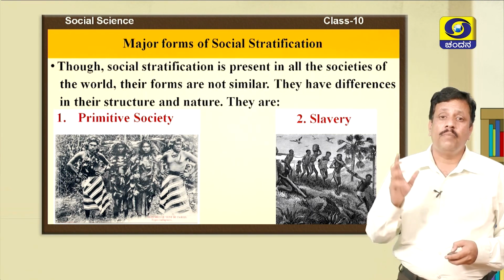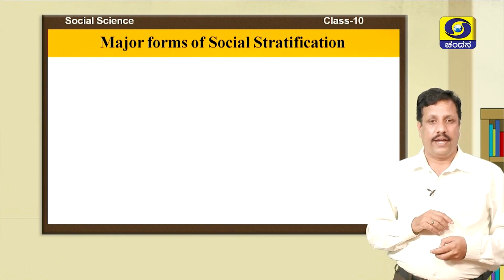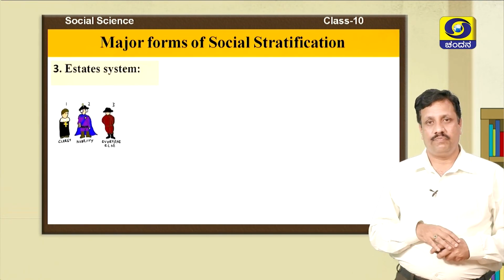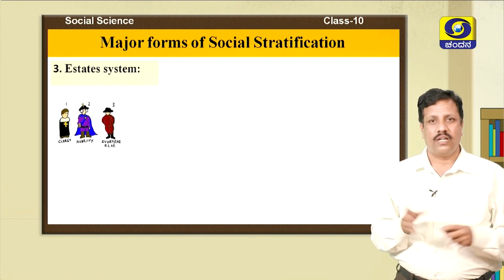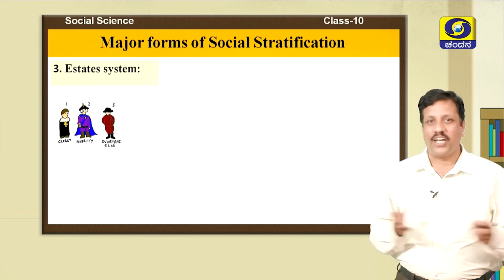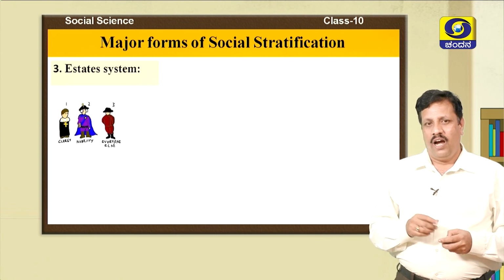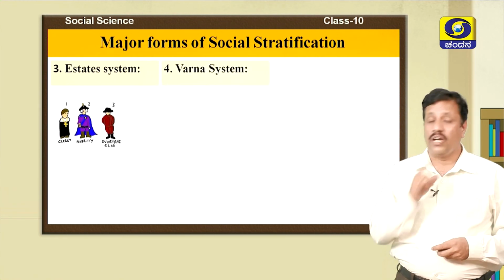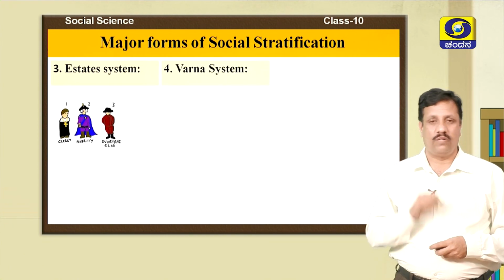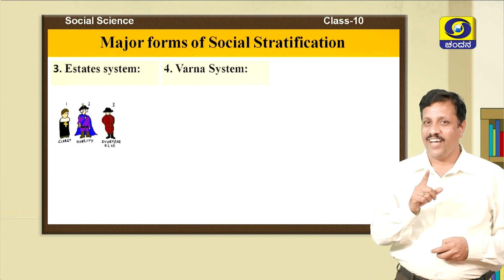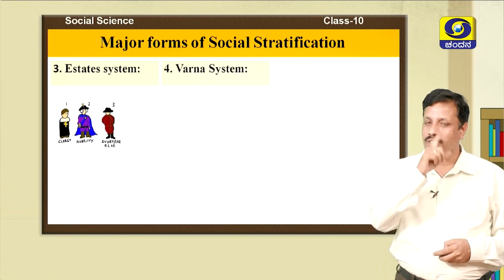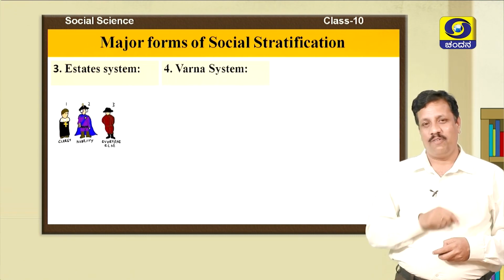The third major form of social stratification is the estate system, which was present in Europe during the Middle Ages. Society was divided into clergy, nobles, and common people. The fourth major form is the Varna system. Where was the Varna system present? Yes, it existed in India.